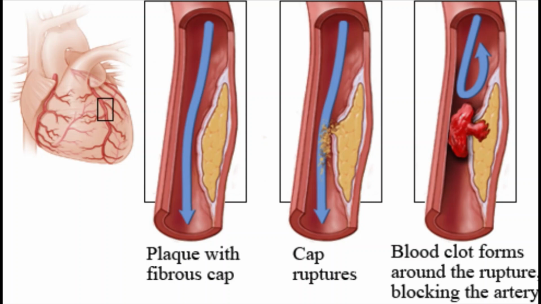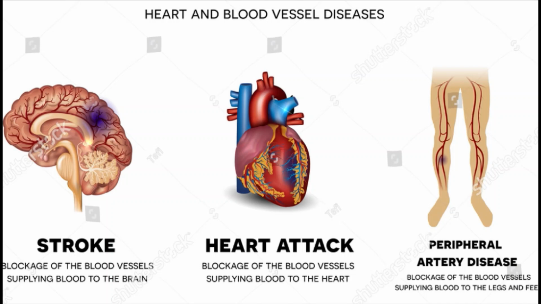If this clot cuts off the blood flow completely, the part of the heart muscle supplied by the artery begins to die. Most people survive their first heart attack and return to their normal lives, enjoying many more years of productive activity. But experiencing a heart attack does mean that you need to make some dietary changes. When there's a blood clot in the heart, it results in a heart attack. When it occurs in the brain, it results in a stroke. At the feet, it results in gangrene.